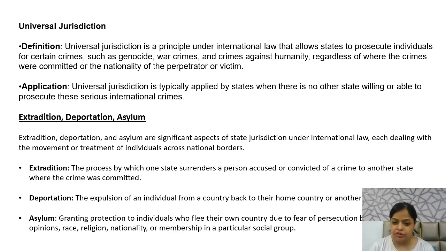Next is deportation. तो deportation means expulsion of an individual from a country to their home country. तो ये मोस्टली होता है वीज़ा एक्सपायर होने के केसेस में, और अगर the person is involved in petty offenses या फिर they are not having enough money to survive in that country. So in this case the country is having the right to deport a foreign national to their home country.